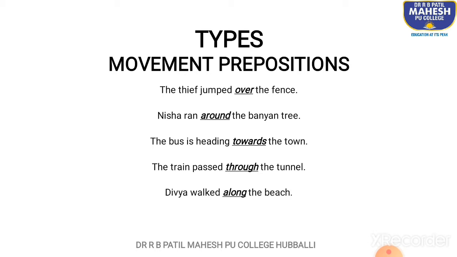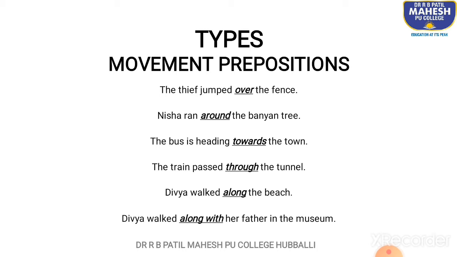Divya walked along the beach. Along is again another example of a movement preposition. It shows that Divya was at the beach and she walked along the beach. So along is the movement preposition. Let us take a look at the other sentence. Divya walked along with her father in the museum. Now you might get a little confused here. Along with her father in the museum.